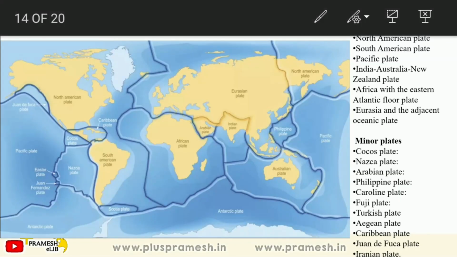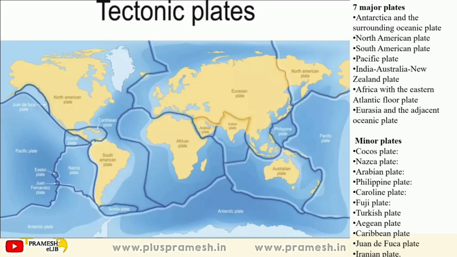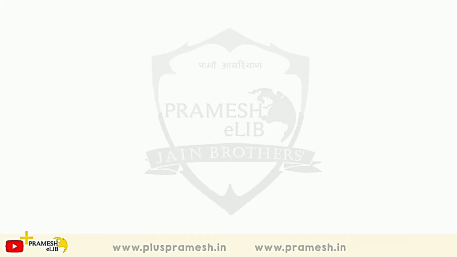Yeah, so these are again the tectonic plates. It looks like a jigsaw puzzle. In your childhood, you must have matched such pieces of jigsaw puzzle. Similarly, we have plates, and there are 7 major plates. Antarctica plate in the extreme south, in the South Pole. North American plate, South American plate, Pacific plate, India, Australia, New Zealand plate, African plate, and Eurasian plate.